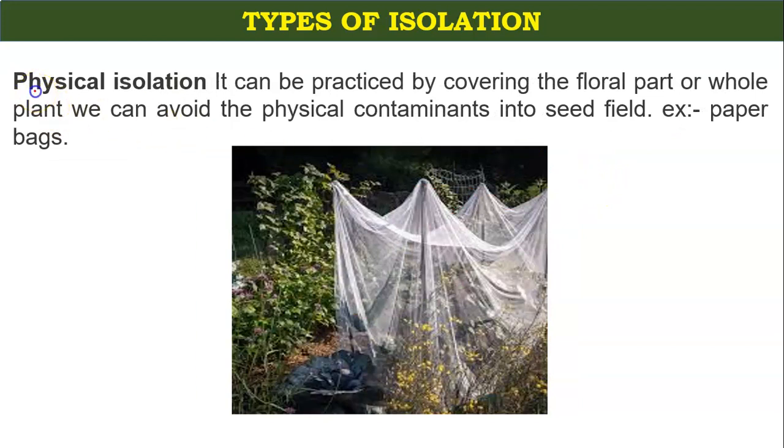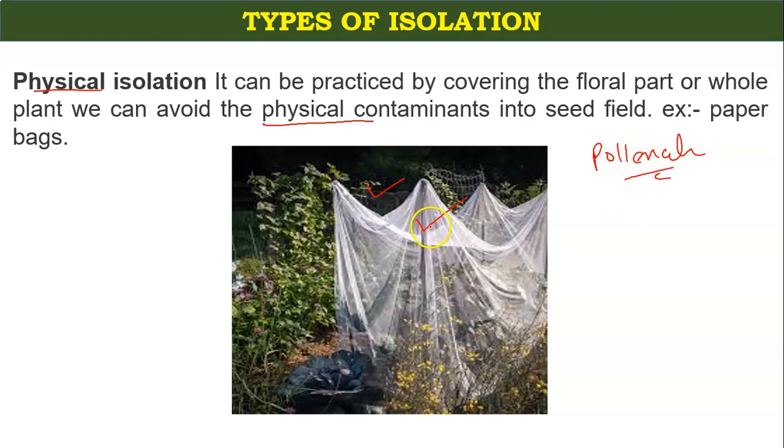The last one is physical isolation. In this, you are putting paper bags or polythene bags, covering the crop. So you are avoiding physical contamination, or you are preventing the foreign pollination process.